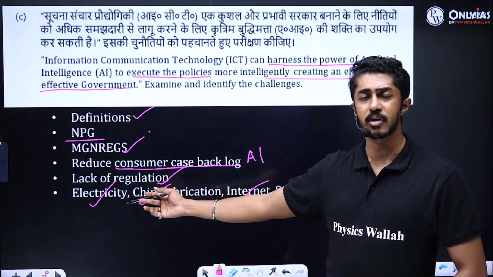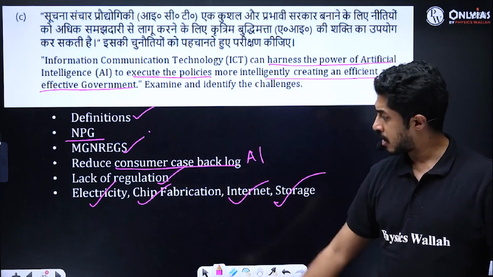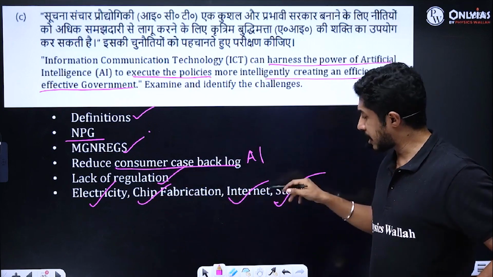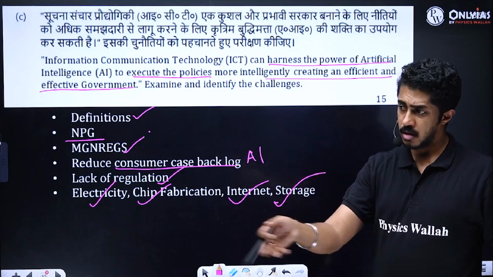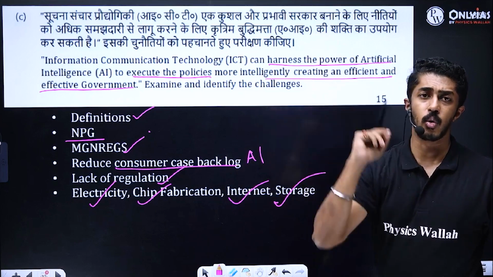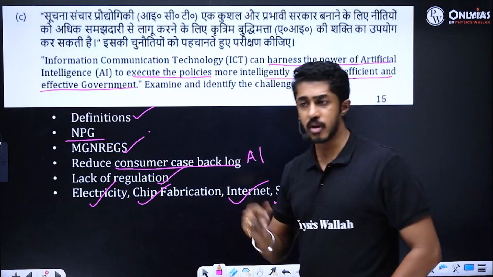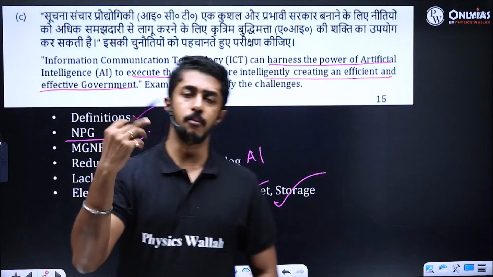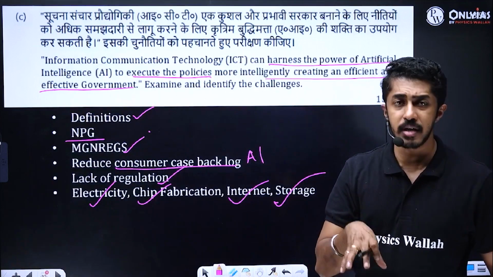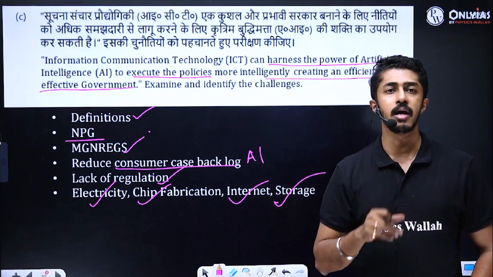So electricity, for that you are having, for example, schemes like the Har Ghar Sahaj Bijli Yojana. Then chip fabrication, we are collaborating with the USA. Internet availability, you have optical fiber connectivity, connecting 2.5 lakh gram panchayats. What about storage? We are trying to ask most of the companies, the e-commerce companies, to have the data of Indians stored within the country itself, automatically bringing in investments.